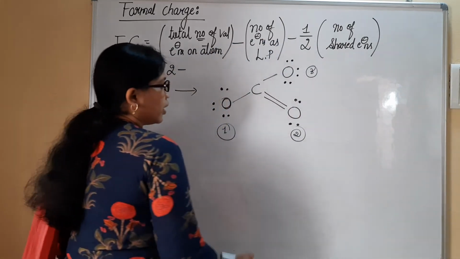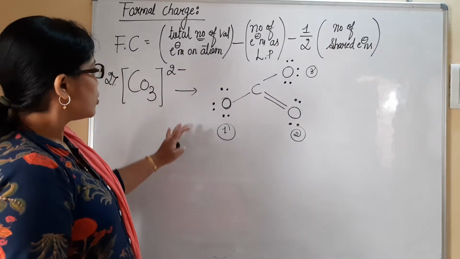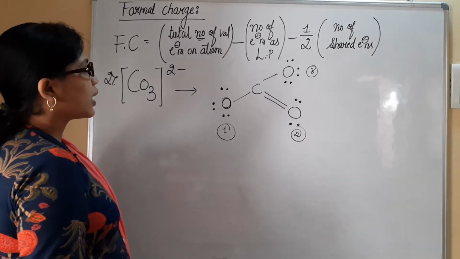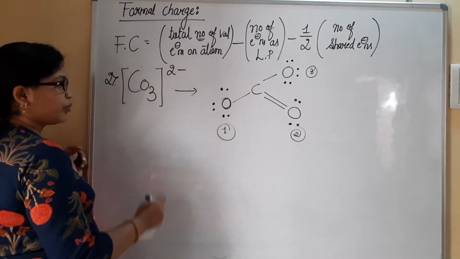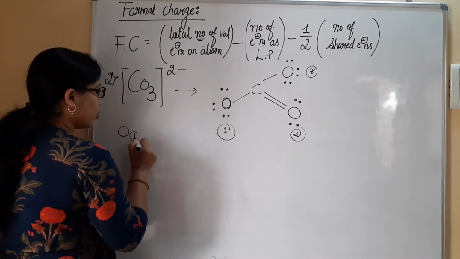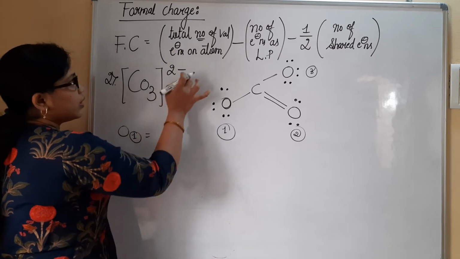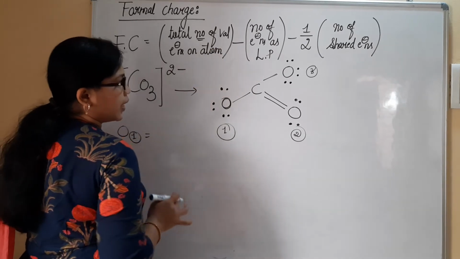Okay, so now let us consider the calculation for the formal charge. Very first we'll begin with the calculation of formal charge on the first oxygen atom. So when you consider the first oxygen atom, I'll write O1. You can see here the total number of valence electrons present.